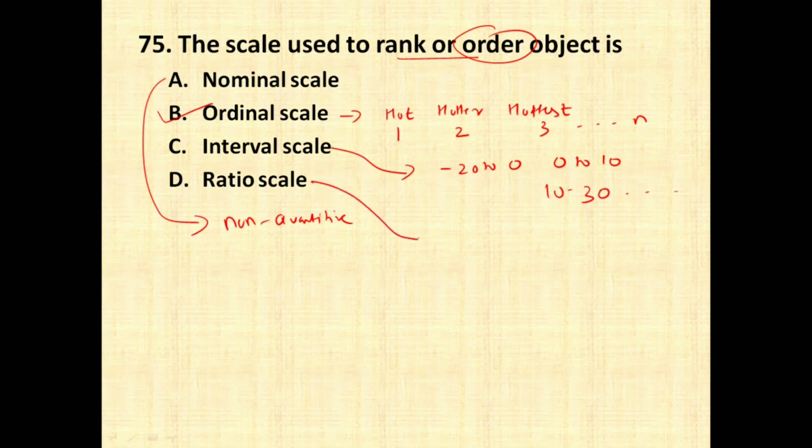And ratio scale is also like interval scale, but it does not have value less than 0. So it does not take negative values, only positive values will be taken. For example, if you are measuring the height of students, or if you want to measure the weight of students, all comes under ratio scale, which cannot be negative.